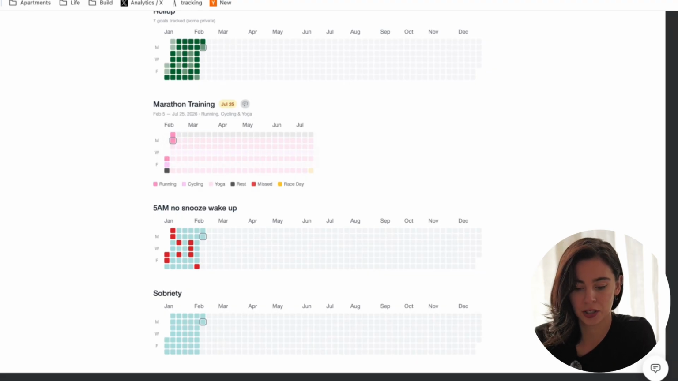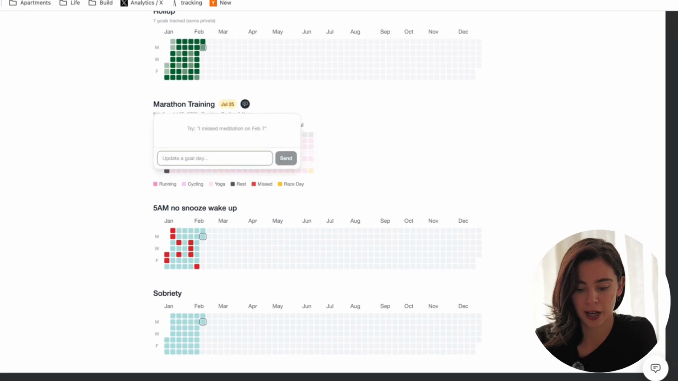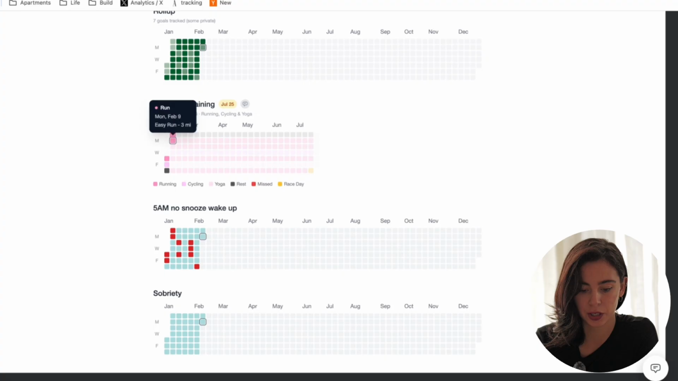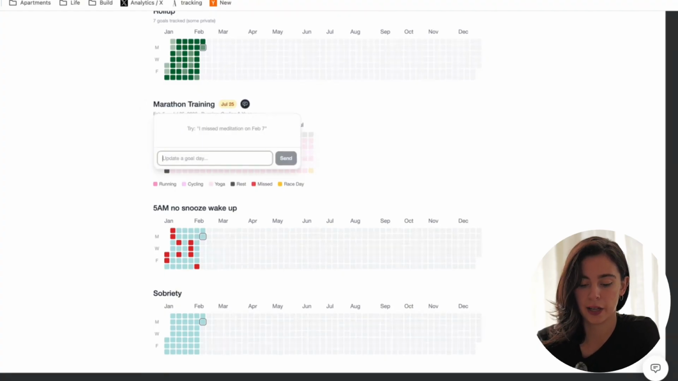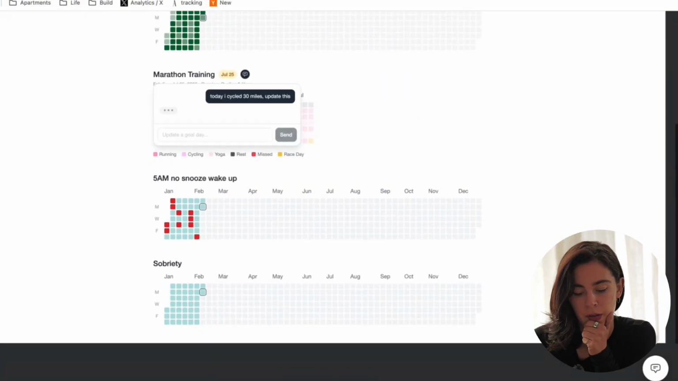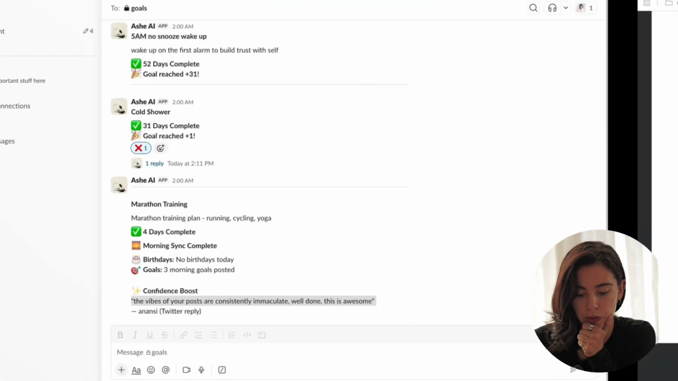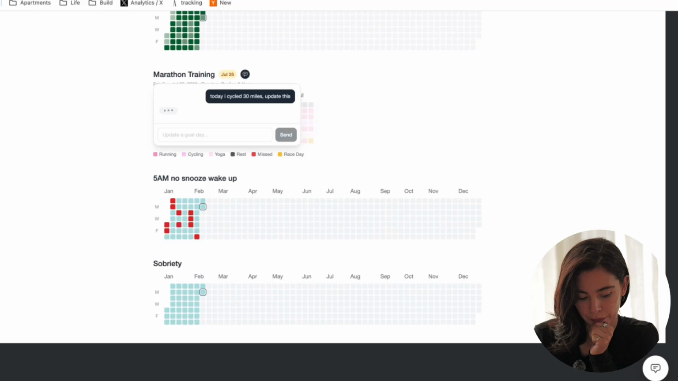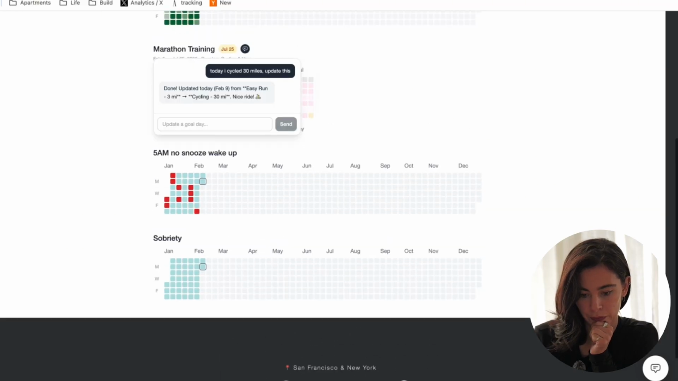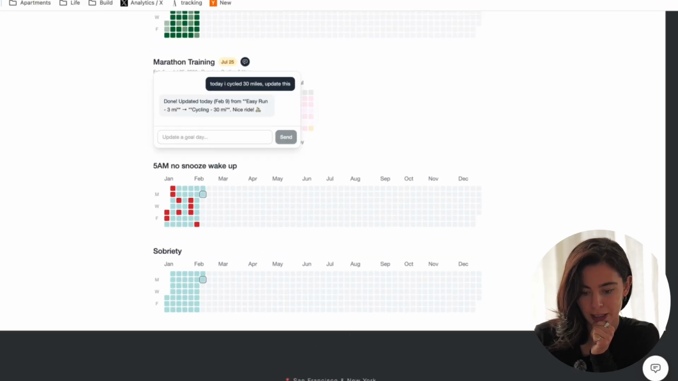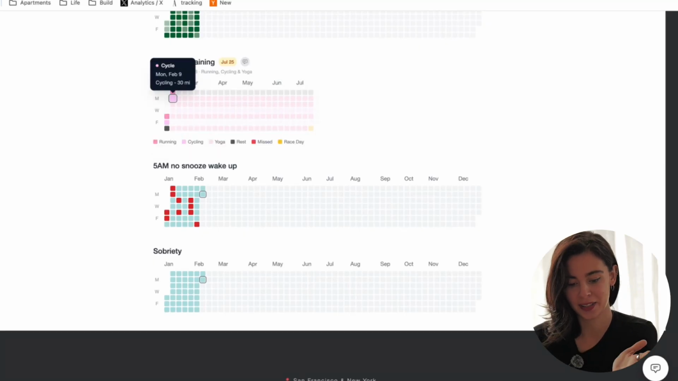And the last thing I'll get into is I have my marathon training schedule here. But if I want to update what I've done on a certain day, like today I didn't run, I would say, today I cycled 30 miles, update this. And again, this component is not public facing, it's only for me to change. Cool, so it's saying it updated it, it said nice ride. And now this says 30 miles.